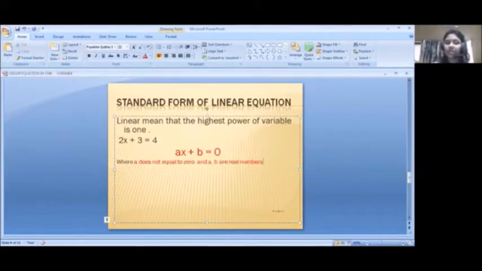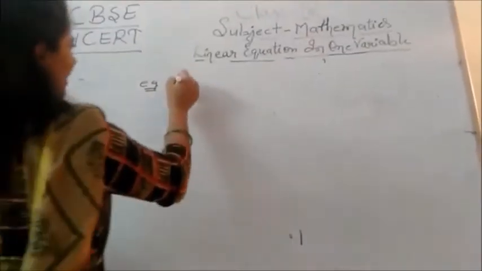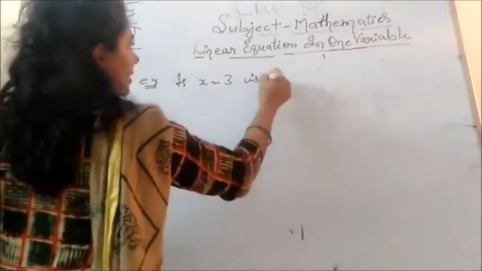So the standard form of linear equation is ax plus b is equal to 0, where a does not equal to 0, and A and B are called real numbers. And this is a linear equation. Why? Because only one variable is there, equal to sign is there, and the highest power of x is 1.